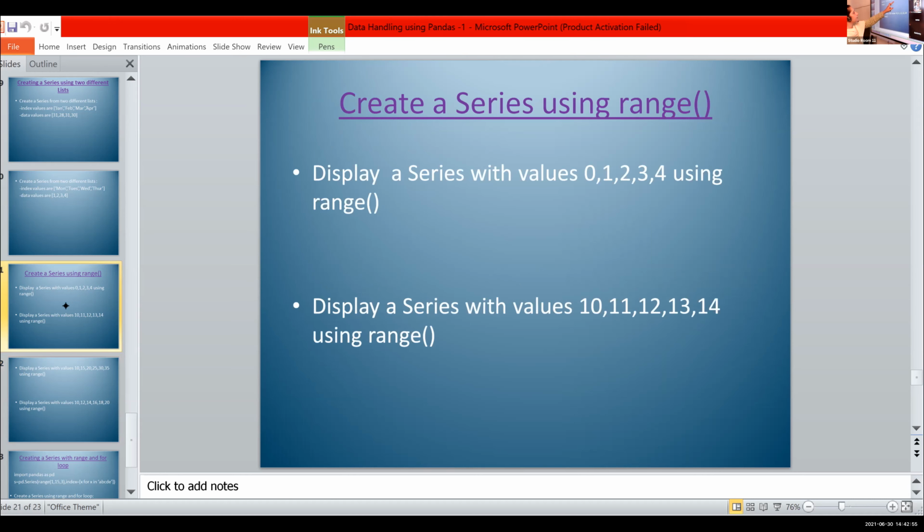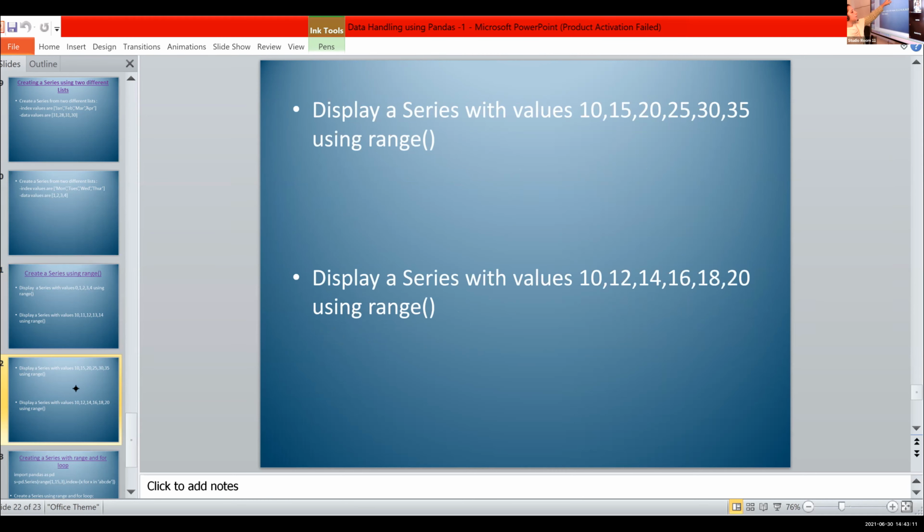Here, in the previous question, we are starting from 0 and 1 is incremented with each value. 0, after 0, 1, then 2, then 3, then 4, just like that. Here also 10, 11, 12, 13, 14. But here, what is the difference? Here it is 10, 15, 20, 25, 30, 35. That is the problem. So in range, we have to use start value, stop value, and one more value, that is step value.